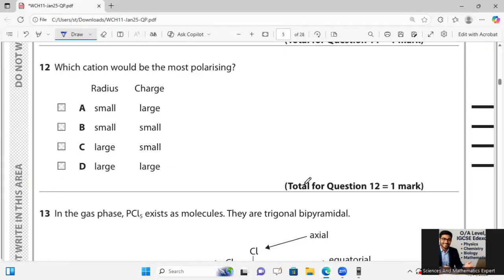A polarizing cation has a high charge density, and high charge density results from a small radius and a large charge. So option A is fine for this.